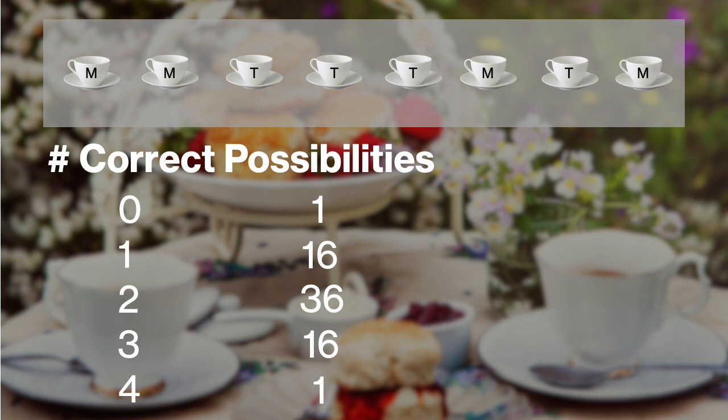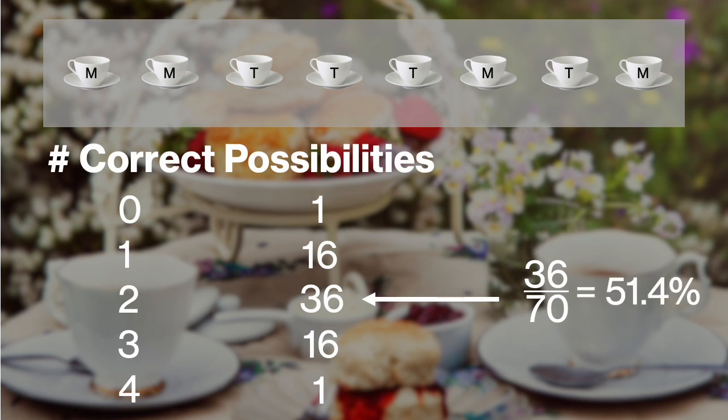70 is just the sum of this possibilities column, right? So it's all of the possible ways that things could go. Suppose she gets 2 out of 4 correct. What are the odds of getting 2 out of 4 correct if you're guessing completely at random? Well, it's 36 out of 70, which would be about 51%. So that's the chance, assuming that she's guessing at random, that she would get exactly 2 correct. It's almost a coin toss.